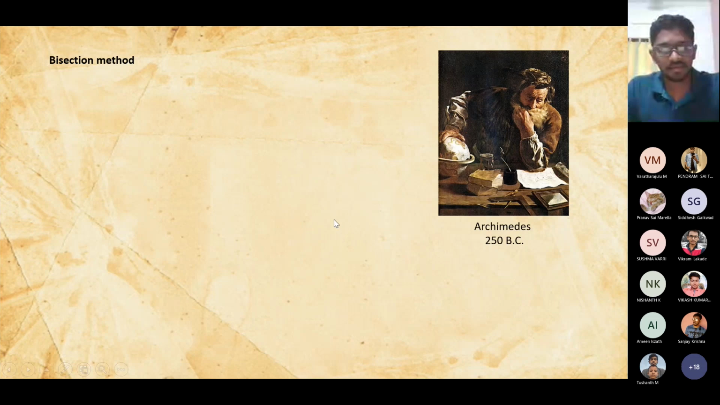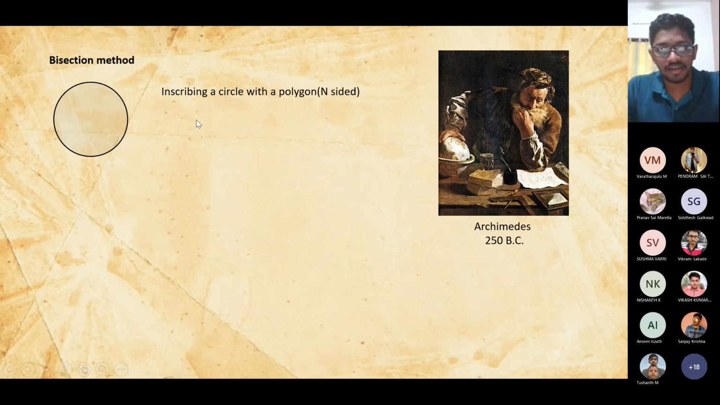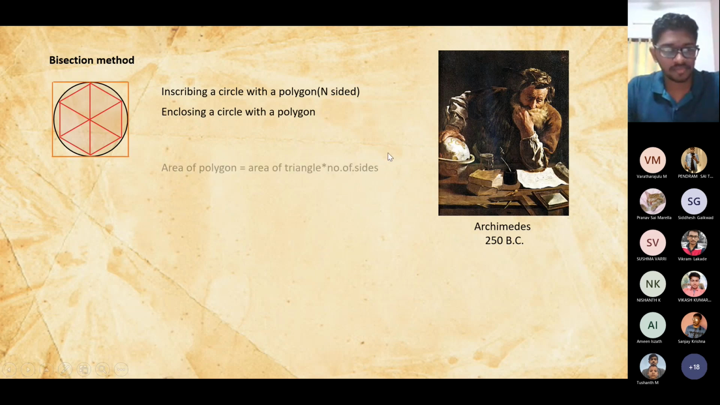We are now going back to 250 BC, during the period of Archimedes. He used the bisection method on a unit circle so that he could find the value of pi. I'm going to explain what I'm saying right now. This is a unit circle and he is inscribing it with an n-sided polygon. Here it is a hexagon, and moving on, he encloses the whole circle with another polygon. Here it is a square.